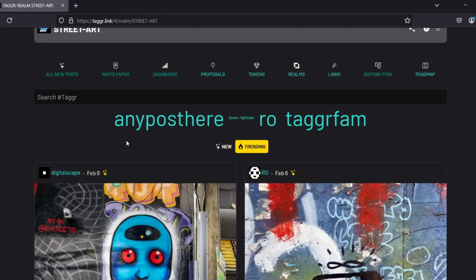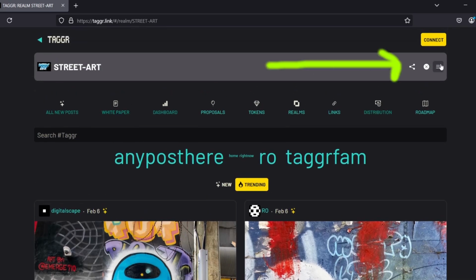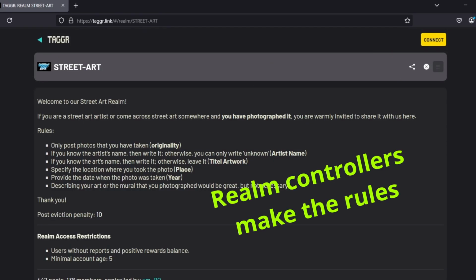We can look and see what's going on with the street art by clicking on the hamburger. And these are the rules if you want to join. If you're a street artist or come across street art somewhere and you have photographed it, you are warmly invited to share it with us.